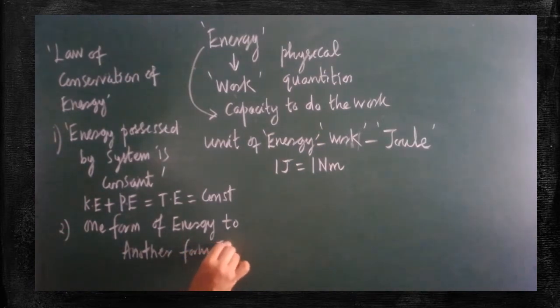Such transformation is often taking place everywhere. Let us take our case. With the help of our muscular energy, we are able to ride the cycle. So we are converting muscular energy into mechanical energy. In the case of an electric fan, we are supplying electric energy that is converted into mechanical energy. Are you clear? While I am speaking, while taking class, I am producing sound, no? Where from is that sound generated?